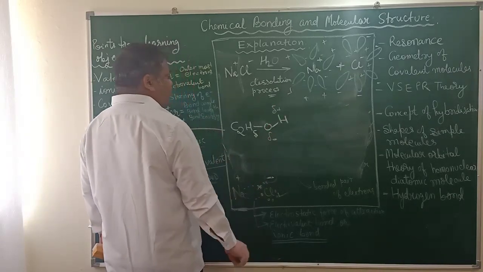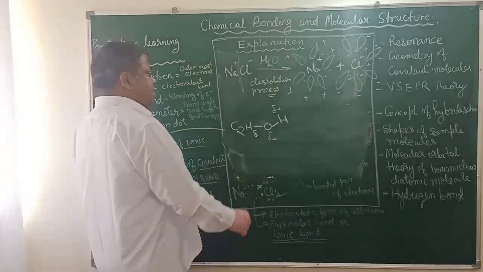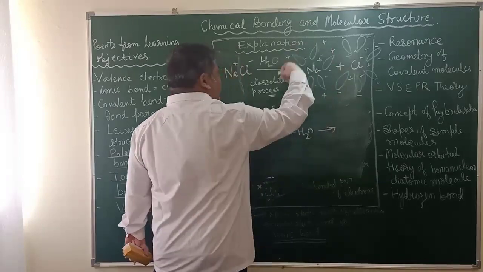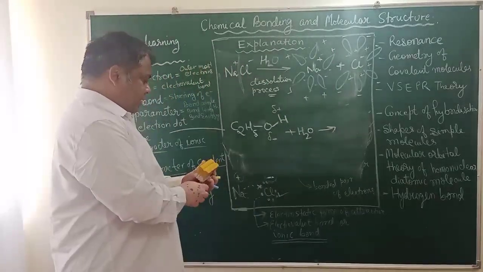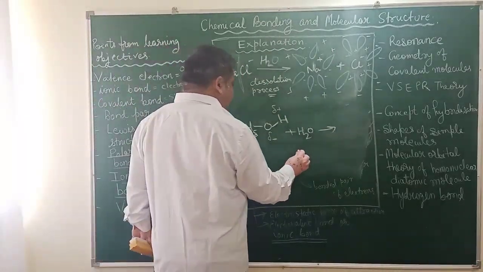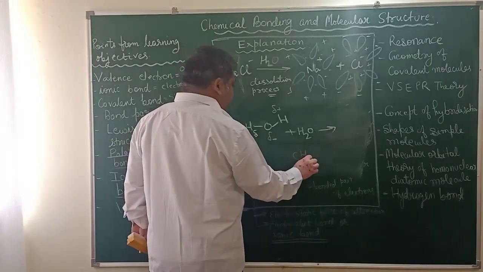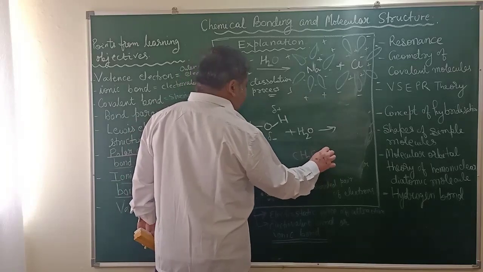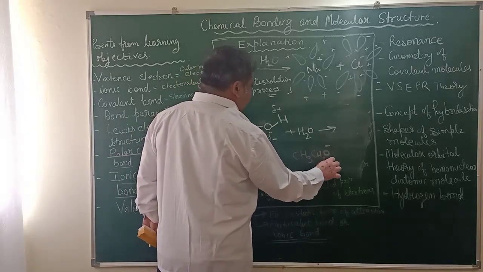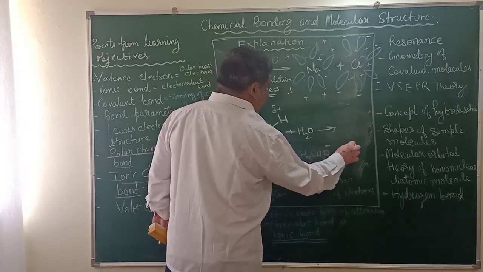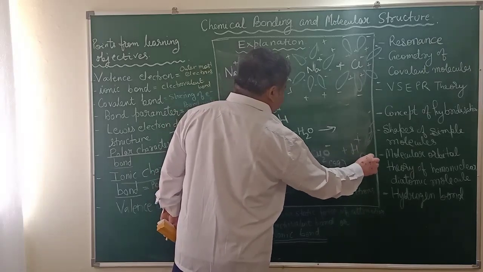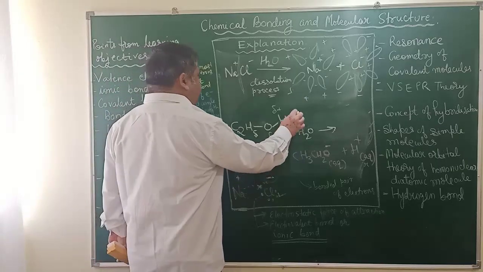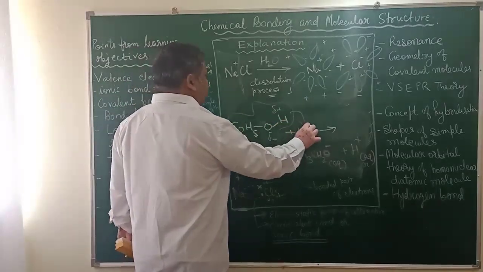It is polar in nature because of the OH bond. The same kind of dissolution happens, and this surrounded water is written like this: CH3CH2O⁻(aq) and H⁺(aq). So in this way alcohol also gets dissolved in water.